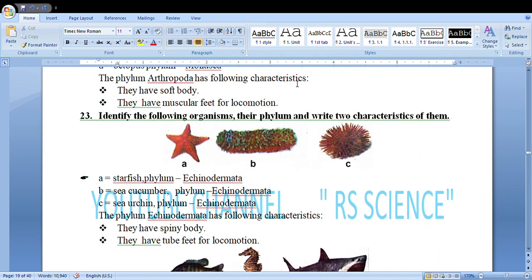Here also identification. It's starfish, Echinodermata. This is sea urchin, Echinodermata. B is sea cucumber and C is sea urchin. All are Echinodermata. All lie under Echinodermata. They have a spiny body. They have tube feet for locomotion.